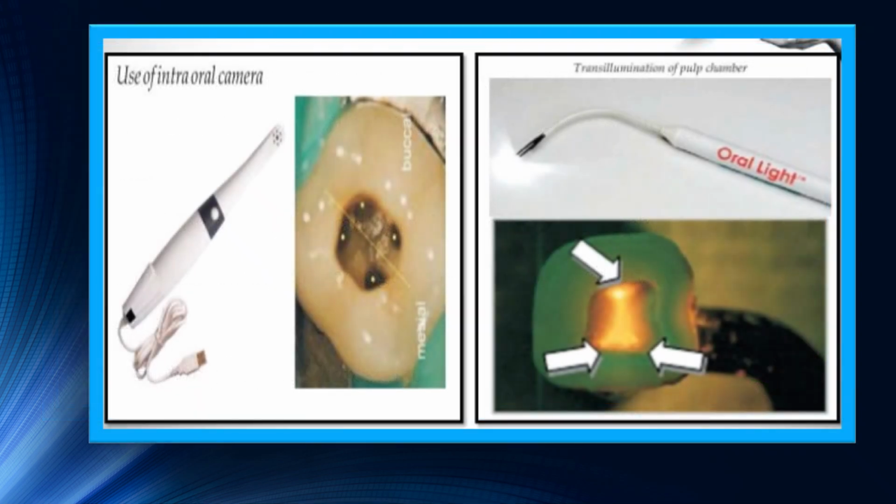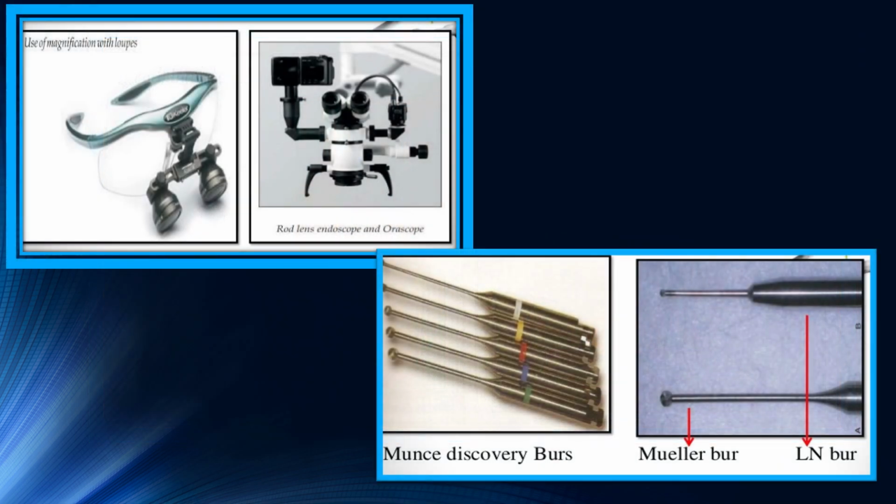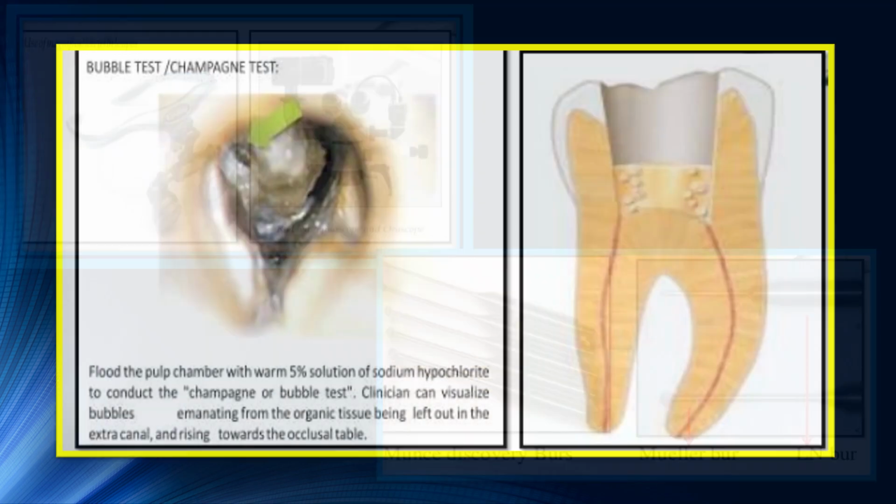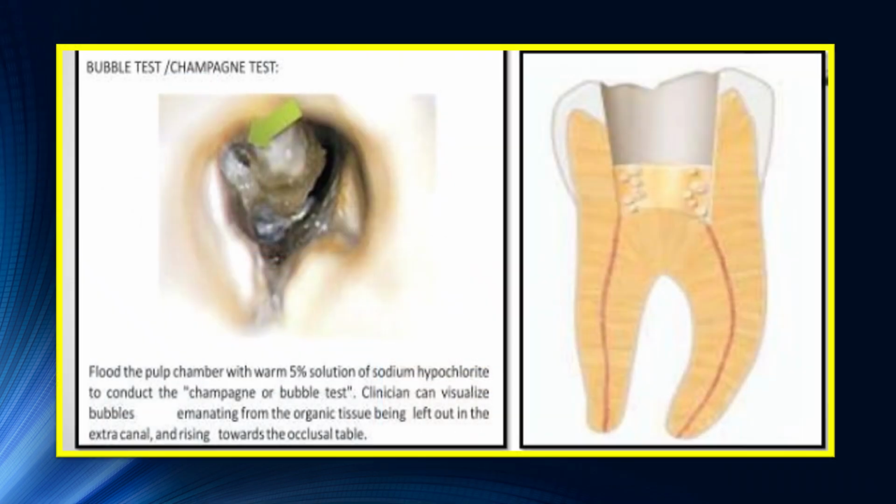So this is a picture showing the intraoral camera, and you can also use an illuminator to identify the missed canals, and this is a picture of loupes and an endodontic microscope. Sometimes to discover the orifice we can use Munn's discovery burs, Muller bur and Ellenberg. And this is the picture showing the champagne bubble test, which utilizes sodium hypochlorite to see the orifice.